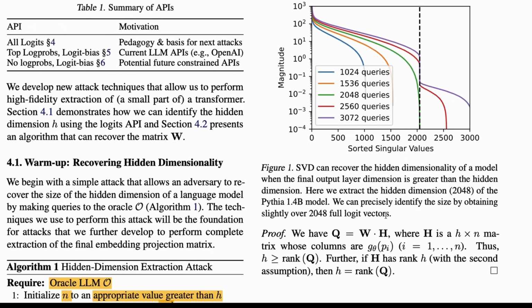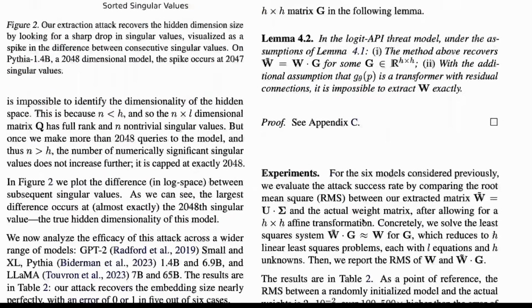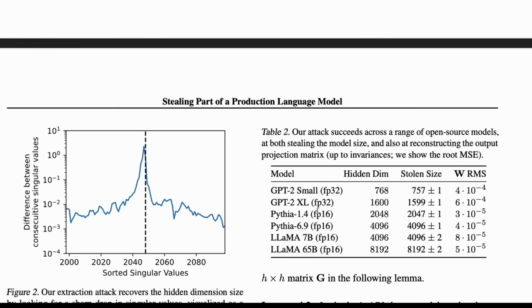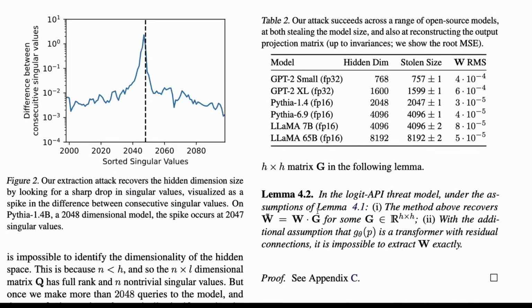This is an example of how it happens. They've taken a model called Pythia and queried it again and again. So 1024 queries is this blue line, 1536 queries, and the green color is 2048 queries. And you can see that suddenly beyond 2048, things start going a little haywire. The red line, 2560, comes here and suddenly drops, and then 3072 comes here and drops. Why? The primary reason is that the model does not have any new information.